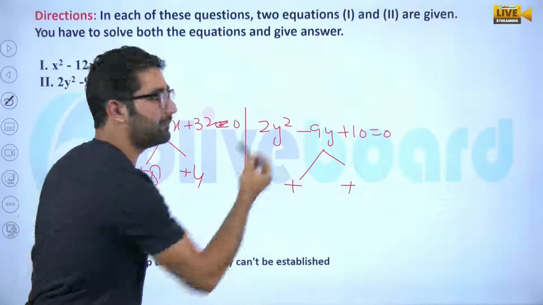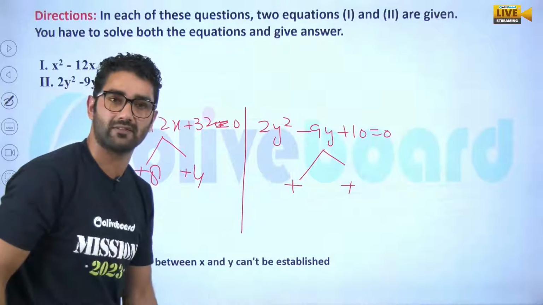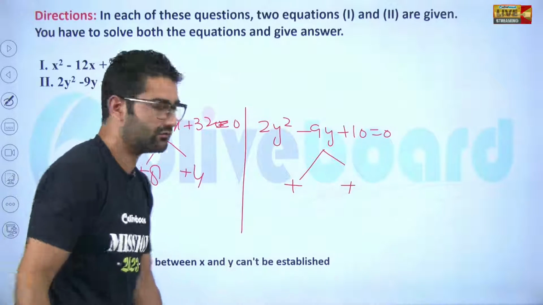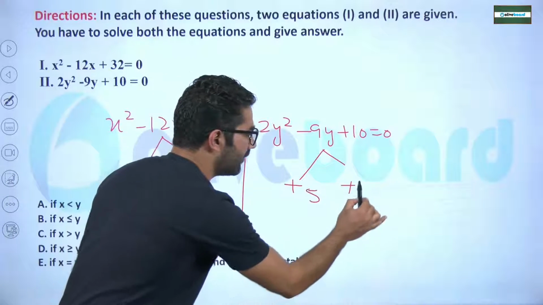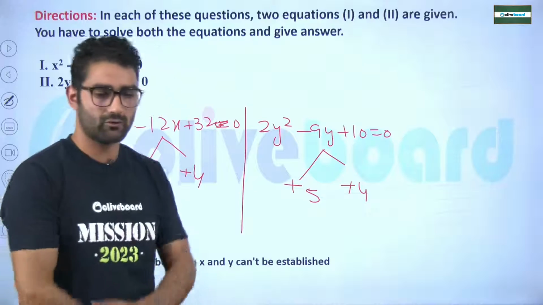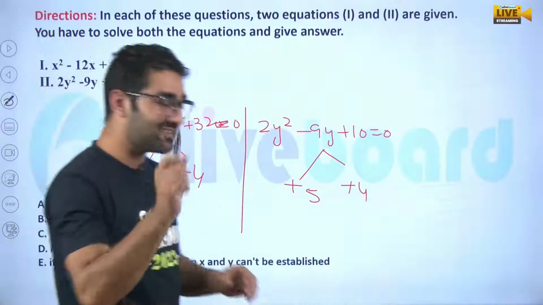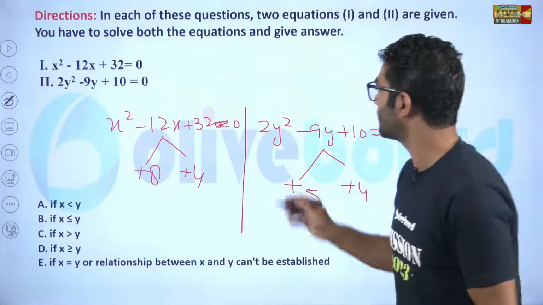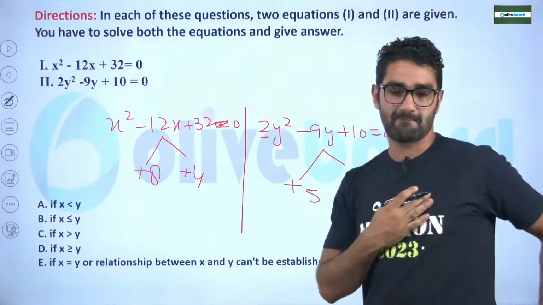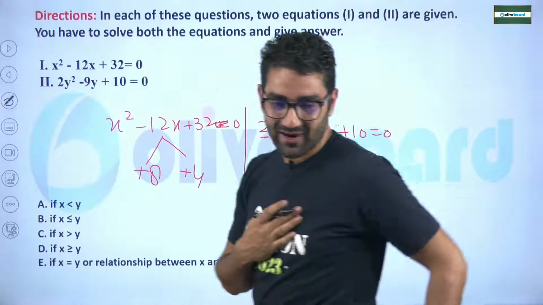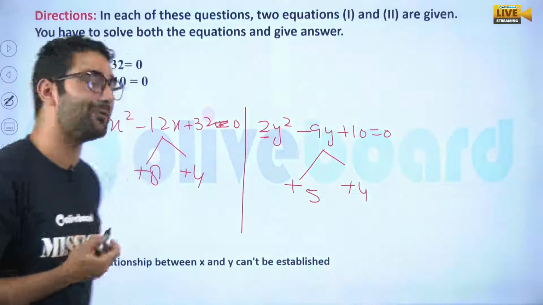Their multiplication is 20. So their sum is how much? 9. So the possible case is only 5 and 4. Good, my dear. But from this we cannot decide. There is one case I want to tell you, the coefficient case, something quite important.